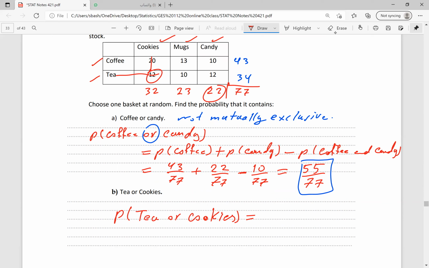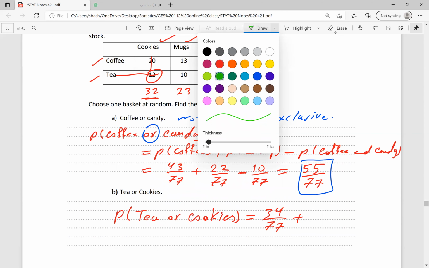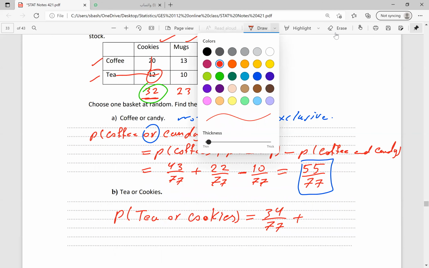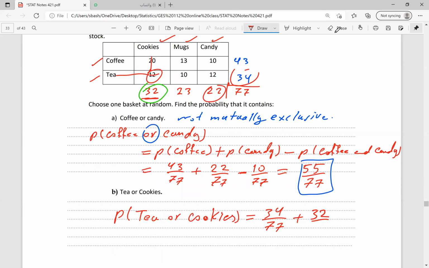P of t, we have 34t. So this is 34 divided by 77 plus cookies, we have 32. This is cookies. So I have 32 divided by 77 minus tea and cookies. Tea and cookies is the intersection between cookies and tea, that will be 12 divided by 77.